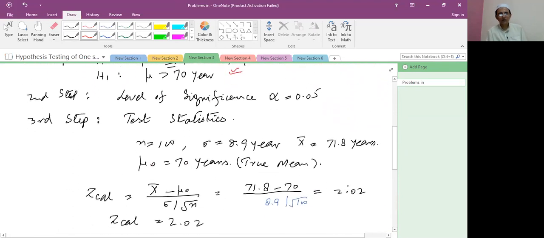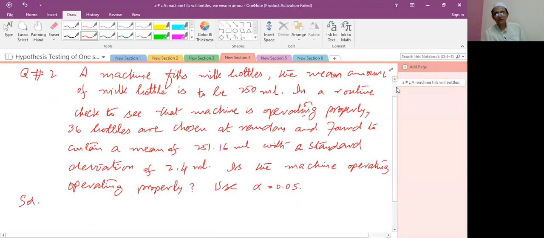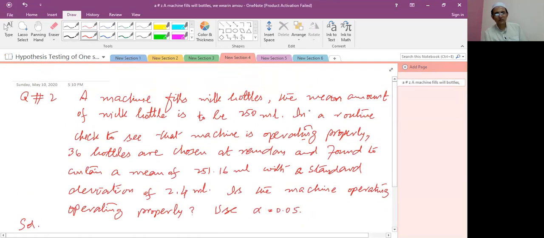So now we consider the next application. A machine fills milk bottles. The mean amount in a milk bottle is to be 250 ml. In a routine check to see that the machine is operating properly, 36 bottles are chosen at random and found to contain a mean of 251.616 ml with a standard deviation of 2.4 ml.